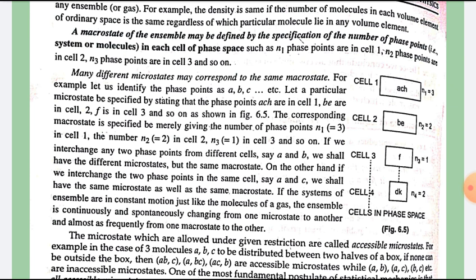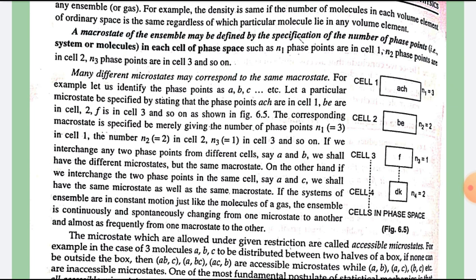The corresponding macrostate is specified by merely giving the number of phase points. So cell 1 has n1 equal to 3 points, n2 is equal to 2 in cell 2, n3 is equal to 1 in cell 3 and so on.